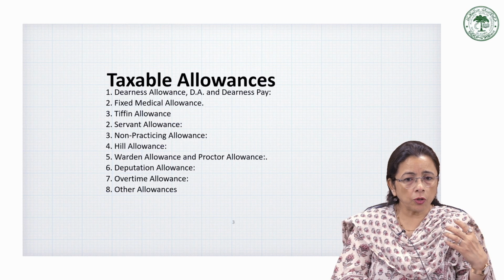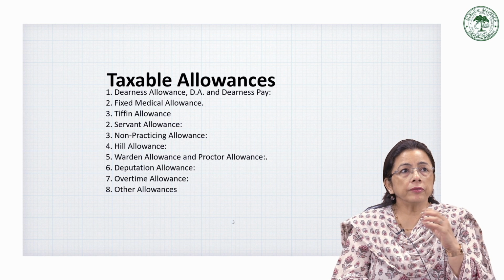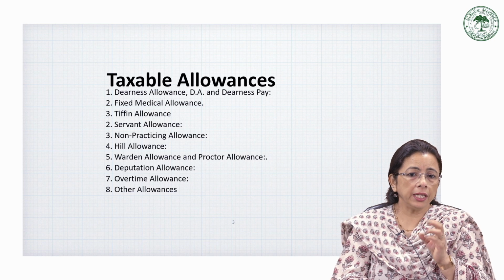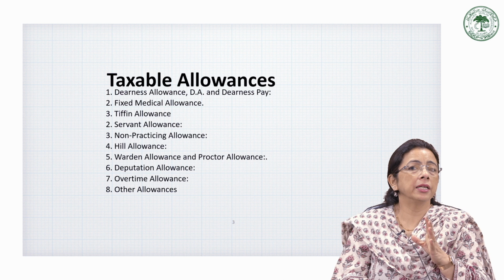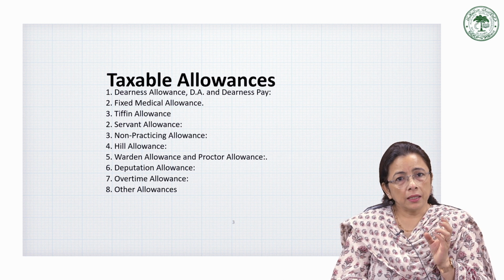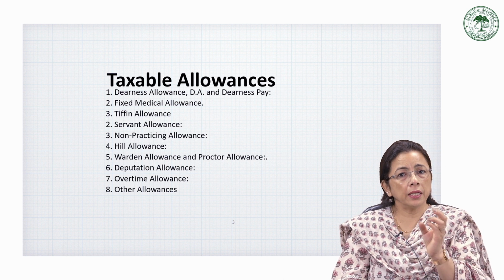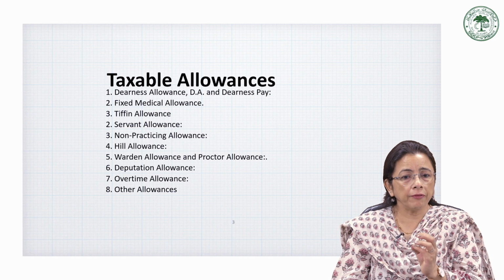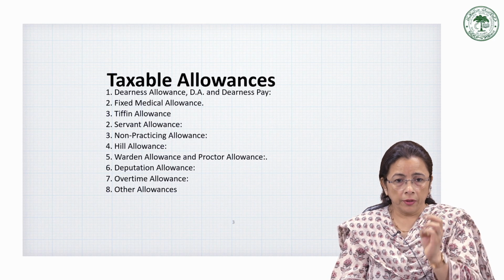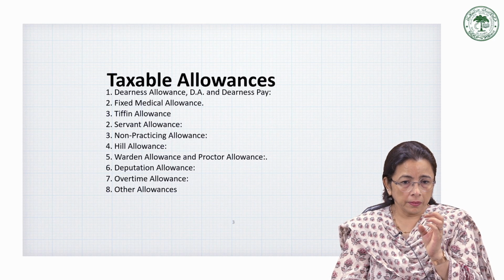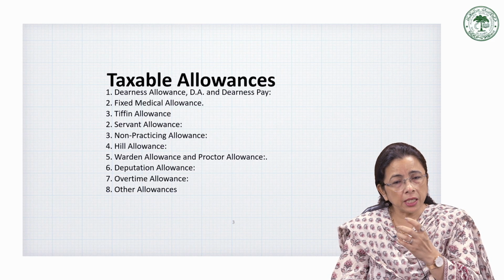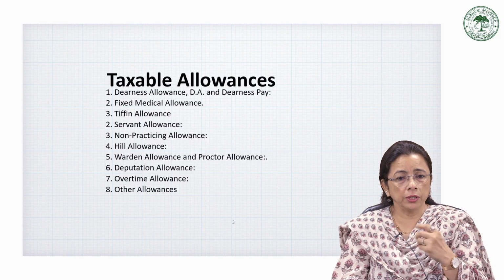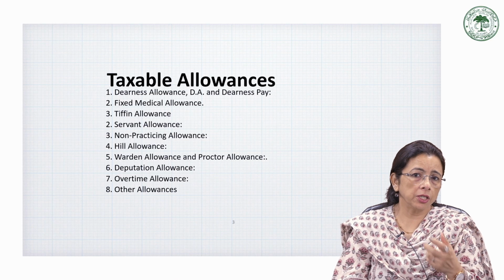Then we have a special qualification allowance. That is, if somebody possesses a very special degree or very special skills, maybe it is rare and it is difficult to find that talent in that domain, in that area, then in order to attract those specially skilled people, or those with such a degree, we have to pay this allowance.